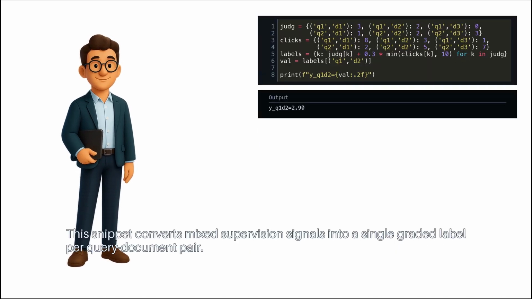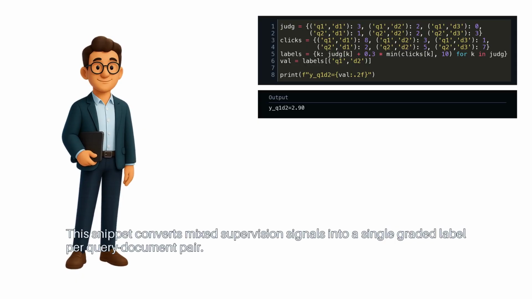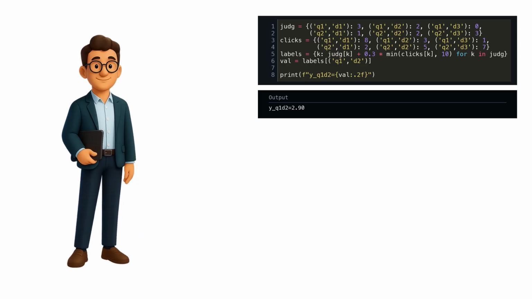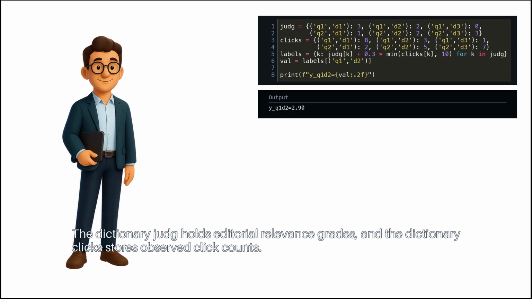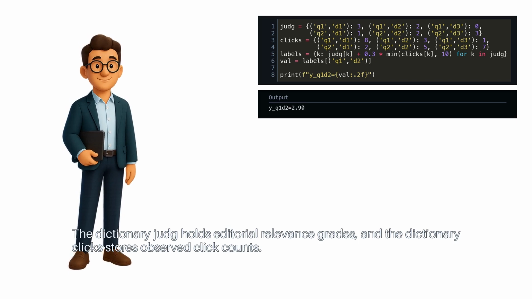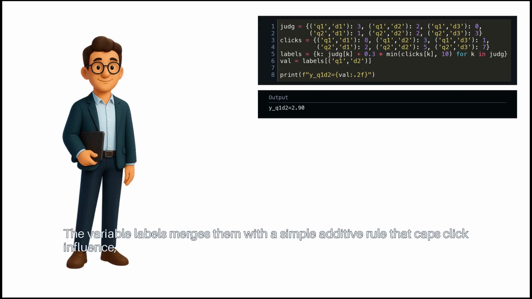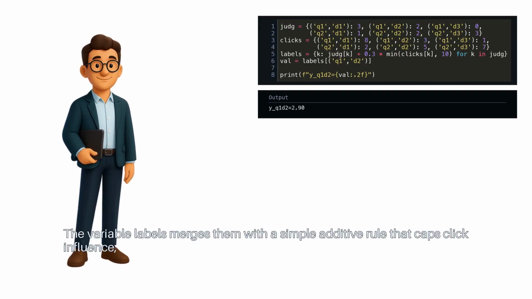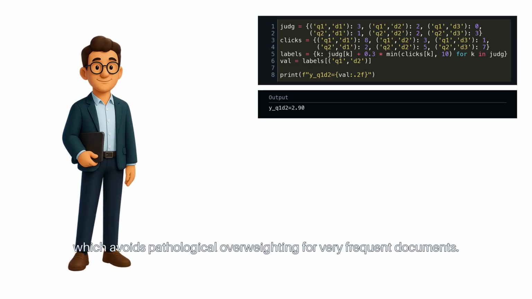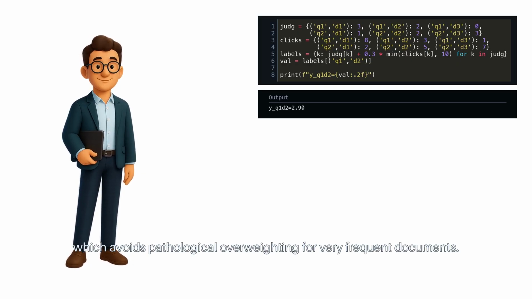This snippet converts mixed supervision signals into a single graded label per query document pair. The dictionary judge holds editorial relevance grades, and the dictionary clicks stores observed click counts. The variable labels merges them with a simple additive rule that caps click influence, which avoids pathological overweighting for very frequent documents.